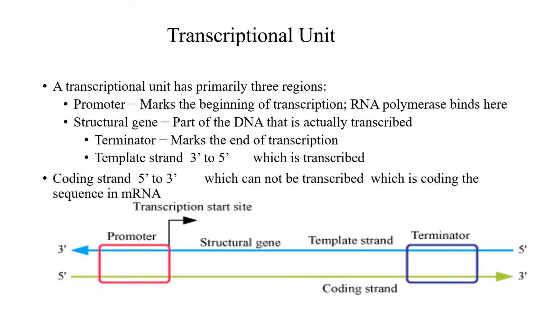Transcriptional unit. It has three regions: promoter, structural gene and terminator. In this diagram you can see this is a promoter region, then this is a terminator region. In between these two is the structural gene. The promoter region lies at the 5' end of the coding strand.